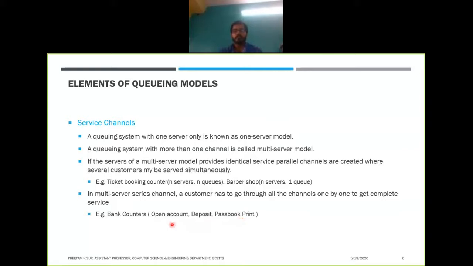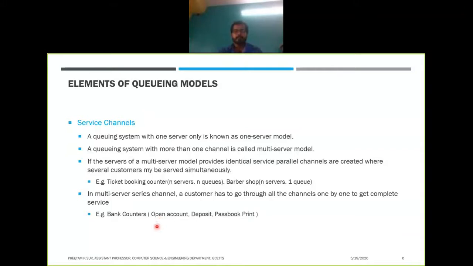So here you can see that in a bank you have different counters for different services. Some services, like opening an account, are a combination of three or four subsequent services.